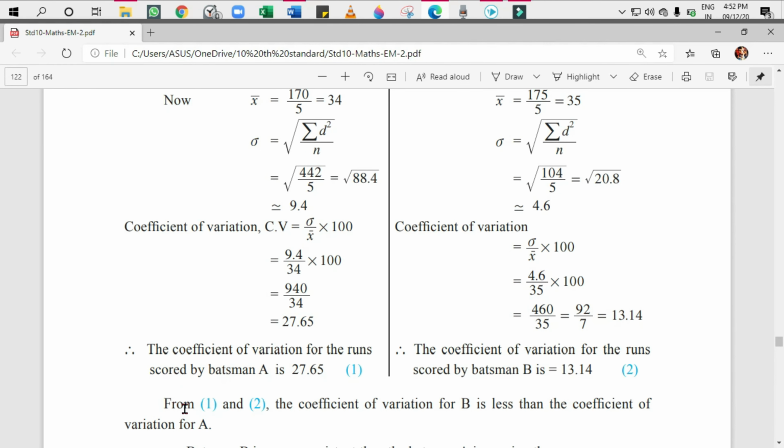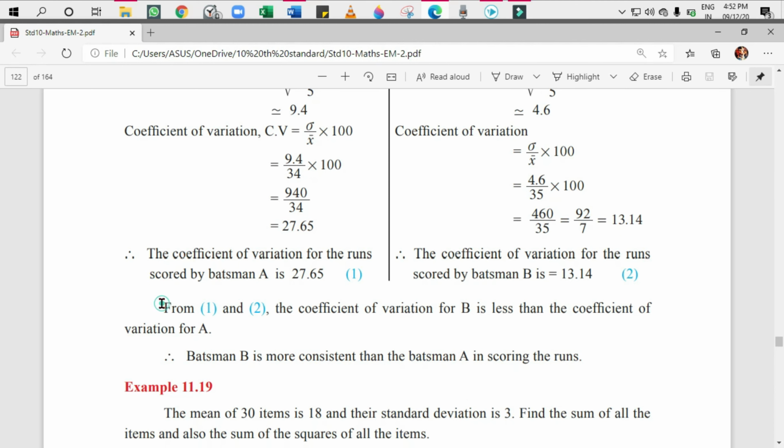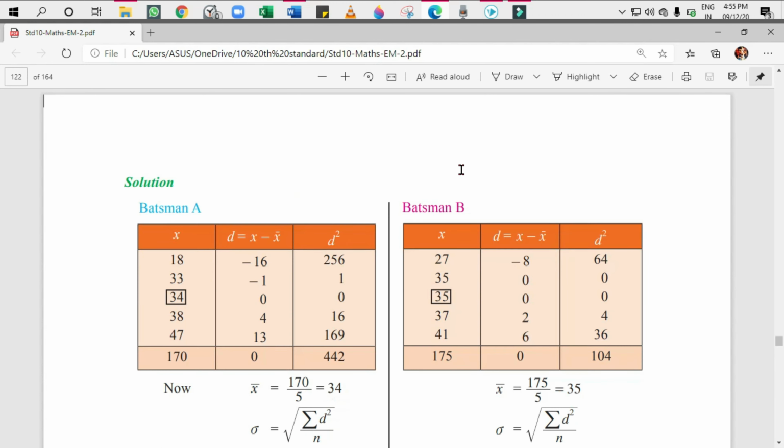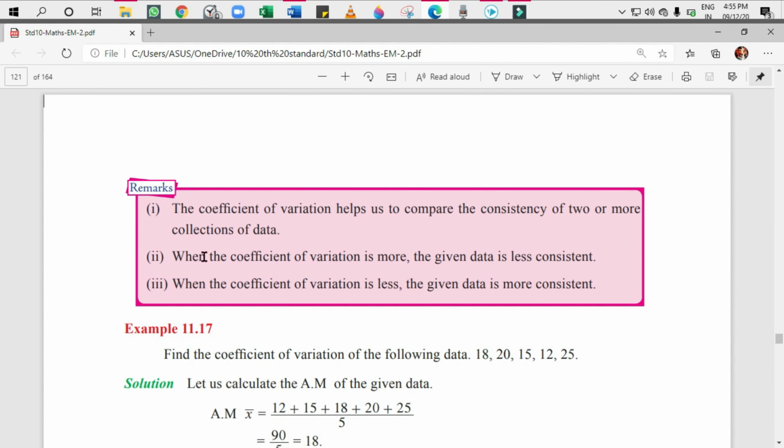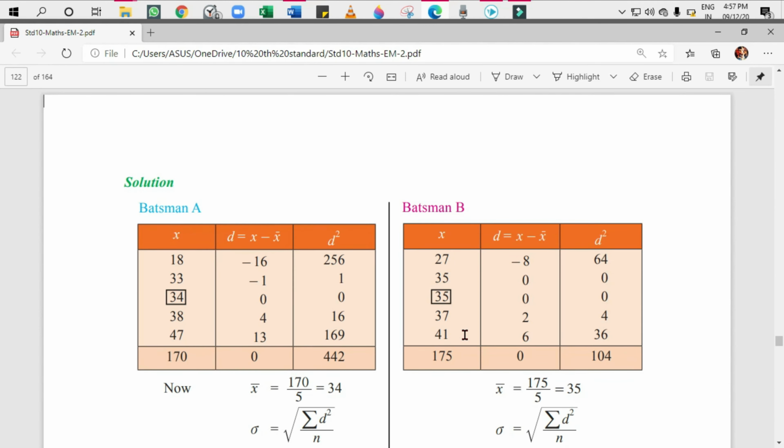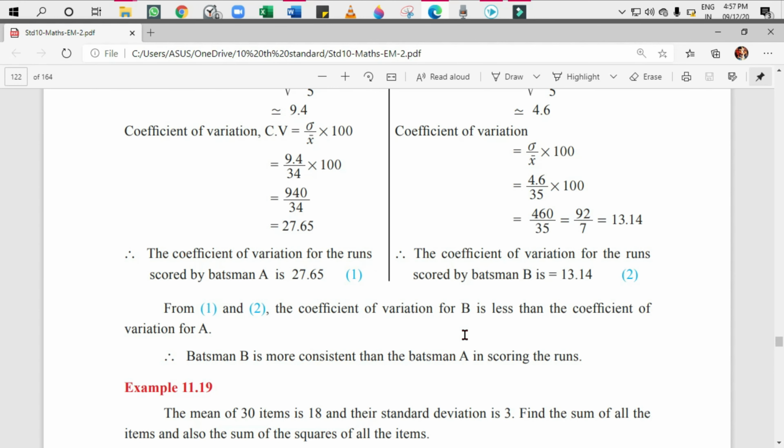And that's why they have shown from 1 and 2 that the coefficient of variation for B is less than the coefficient of variation of A. Therefore, batsman B is more consistent than batsman A in scoring the runs. You can also see that here, yeah. When the coefficient of variation is more, the given data is less consistent, and when the coefficient of variation is less, the given data is more consistent. And that's why they have mentioned that batsman B is more consistent than batsman A in scoring the runs.